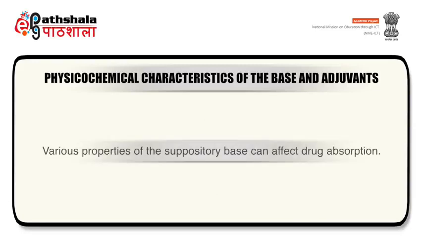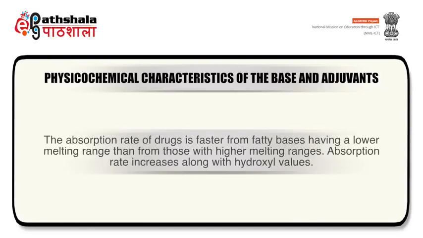Various properties of the suppository base can affect drug absorption. The absorption rate of drugs is faster from fatty bases having a lower melting range than from those with higher melting range. Absorption rate increases along with hydroxyl value.